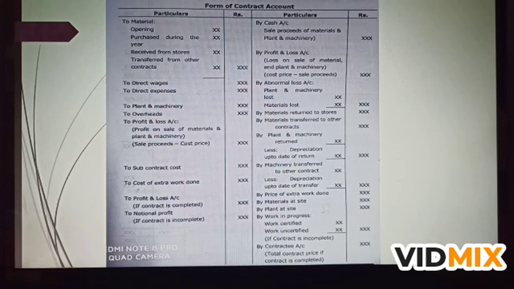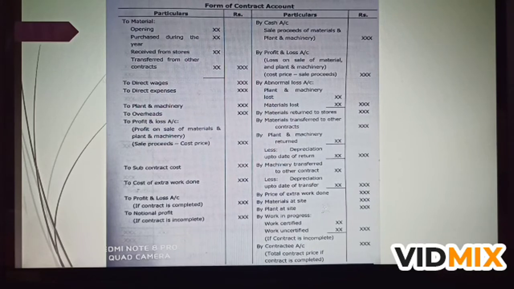Suppose if any profit is there on sale of material or plant and machinery, then that profit is to be taken in the contract account on debit side. And the next is if portion of this contract is given as a subcontract, that is to be taken on debit side. Then cost of extra work done, if it is given in the problem, that will come on debit side.